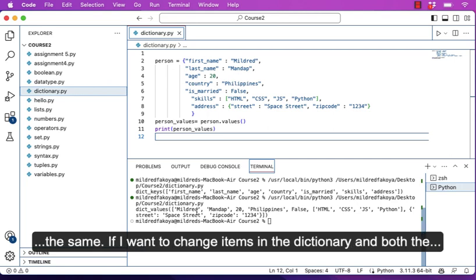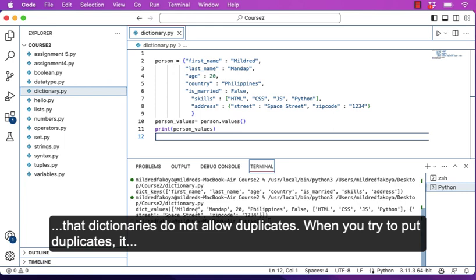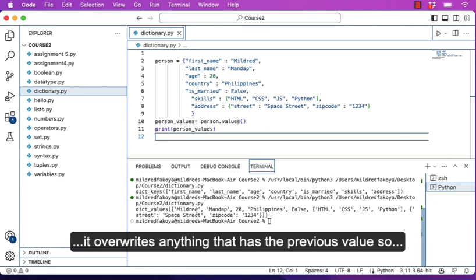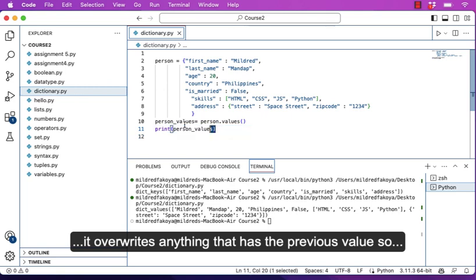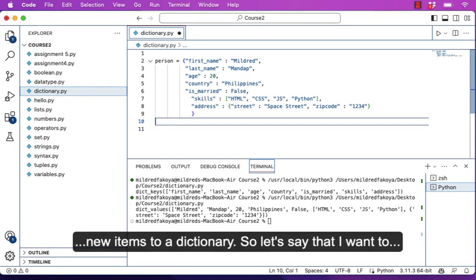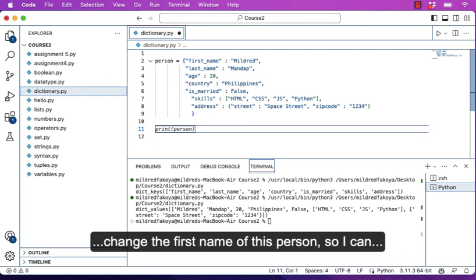If I want to change items in a dictionary, the change and the update method are the same, because remember I said earlier that dictionaries do not allow duplicates. When you try to put a duplicate, it does not give you any syntax error or any error. What it does is that it overrides anything that has the previous value. So the same way that you change items in a dictionary is the same way that you add new items in a dictionary. So let's say I want to change the first name of this person.